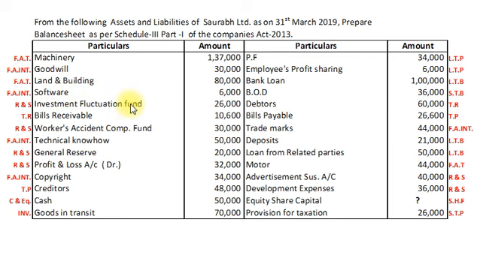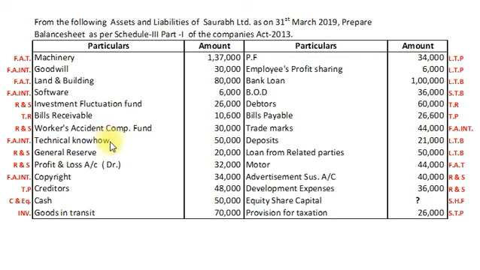Investment fluctuation fund will be recorded under shareholders fund as a reserve and surplus. Bills receivable will be recorded as a current asset under subhead trade receivables. Workers accident compensation fund will be recorded under shareholders fund as a reserve and surplus.